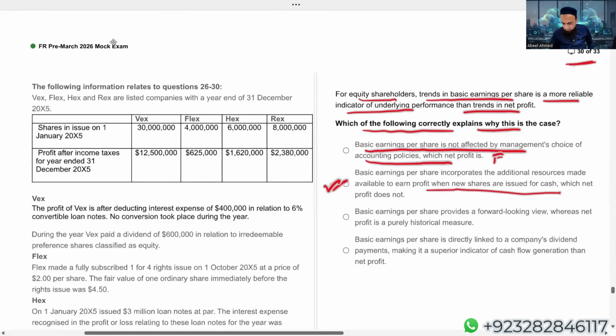Basic EPS provides a forward-looking. No, basic EPS cannot provide anything forward-looking. Basic EPS is directly linked to the company's dividend payments, making it a superior indicator. Come on.